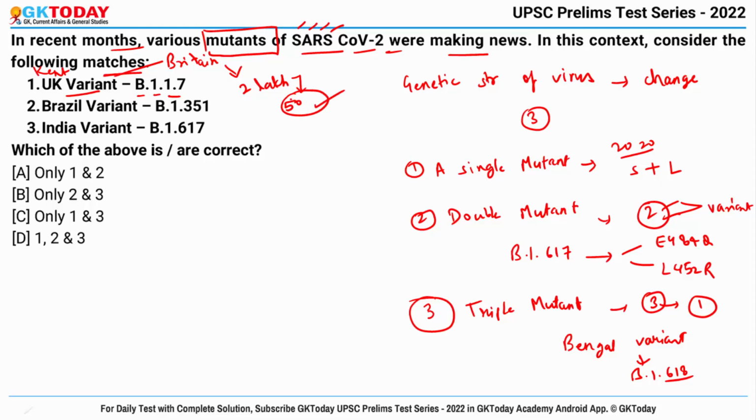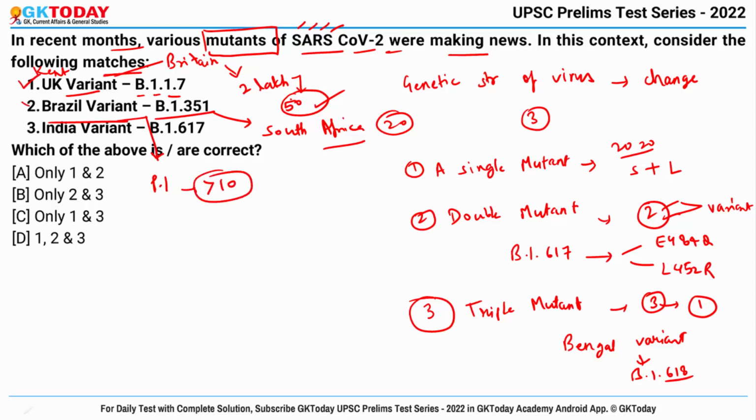Now second is Brazil variant, B1351. Actually this one is not the Brazil variant, rather it is the South Africa variant, and it has been identified in at least 20 other countries. While the Brazil variant is P.1 and it has spread to more than 10 other countries, okay?